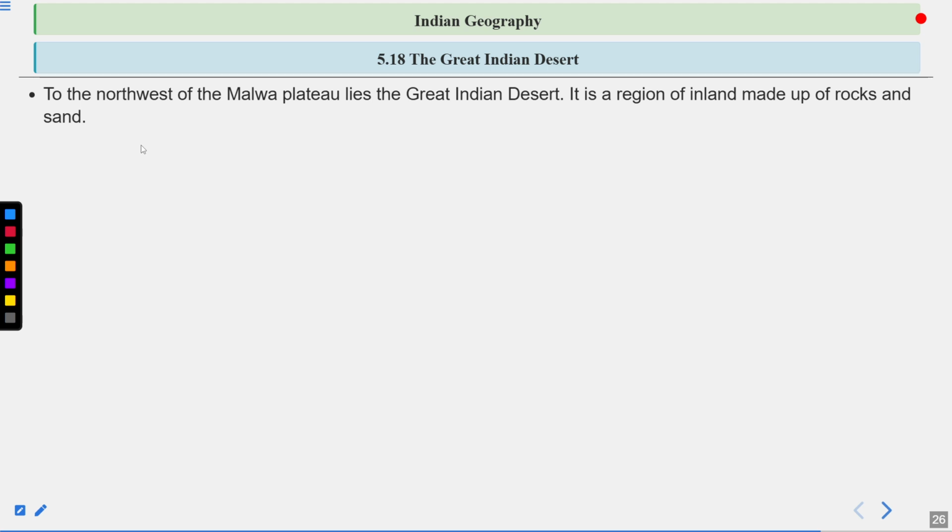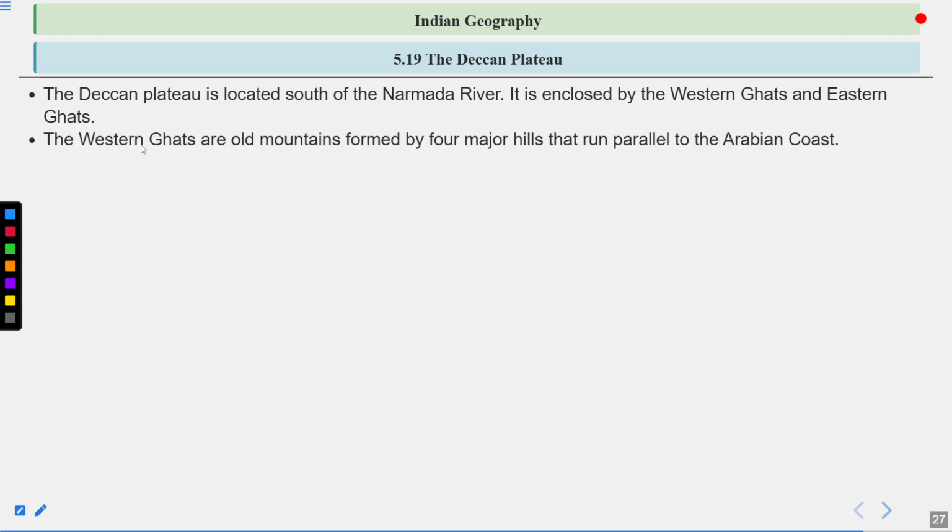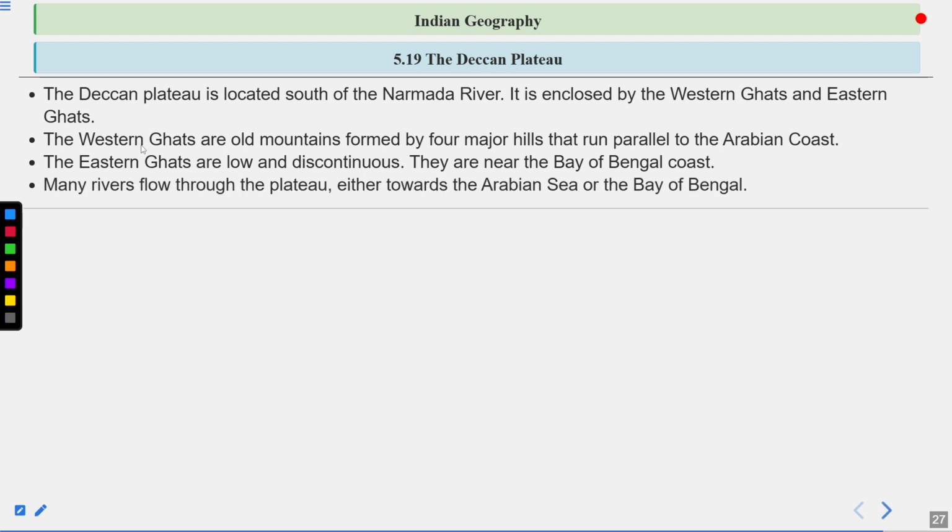The Great Indian Desert. To the northwest of the Malwa Plateau lies the Great Indian Desert. It is a region of inland drainage made up of rocks and sand. Then the Deccan Plateau. The Deccan Plateau is located south of the Narmada River. It is enclosed by the Western Ghats and Eastern Ghats. The Western Ghats are old mountains formed by four major hills that run parallel to the Arabian coast. The Eastern Ghats are low and discontinuous. They are near the Bay of Bengal coast. Many rivers flow through the plateau either towards the Arabian Sea or the Bay of Bengal.